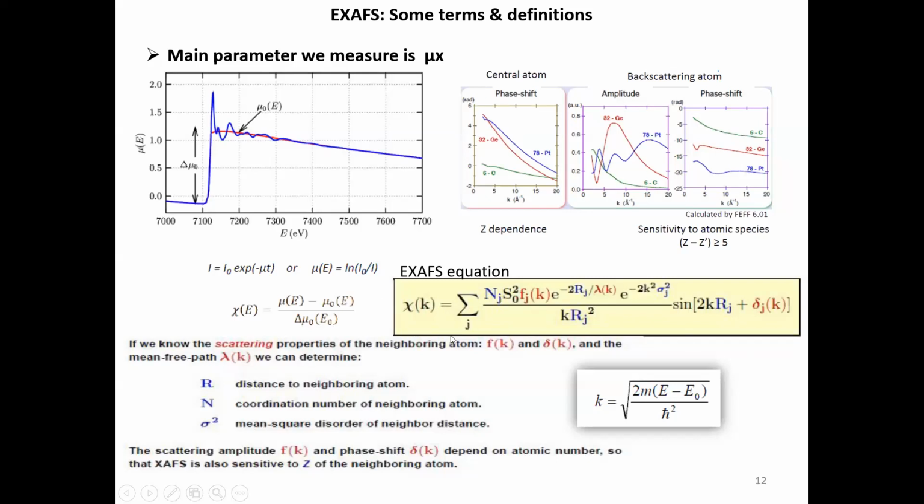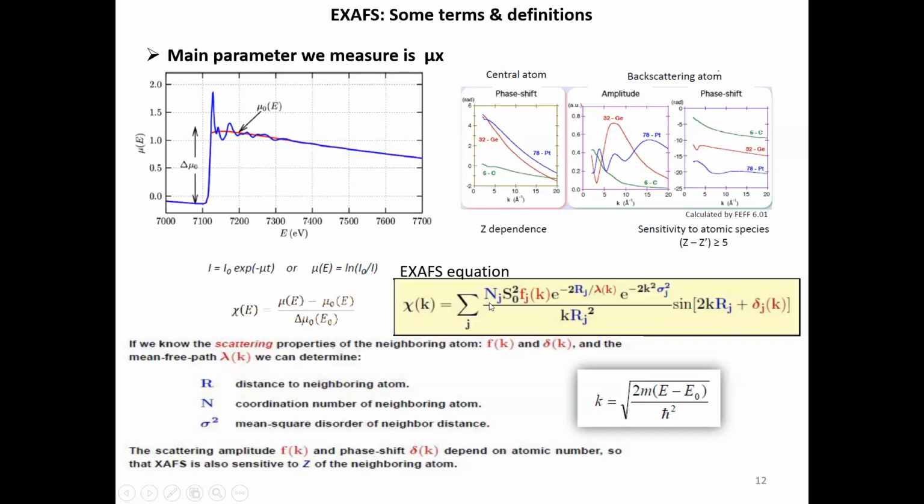So we subtract that as the mu0 part, and then you divide by the jump in the absorption coefficient, which is called delta mu0, from the base to this value, so that it is normalized per atom, because this jump is proportional to the number of atoms interacting with the X-ray photon.